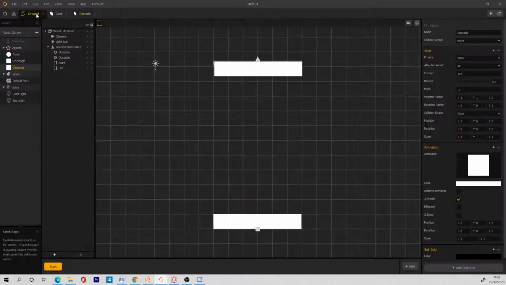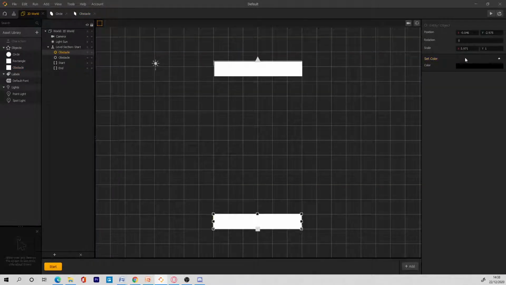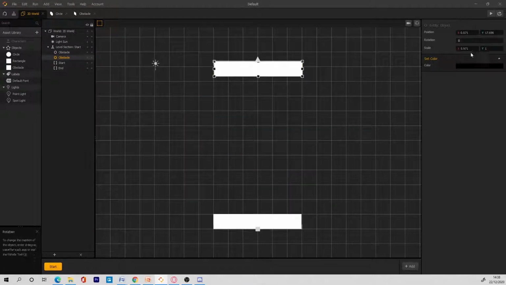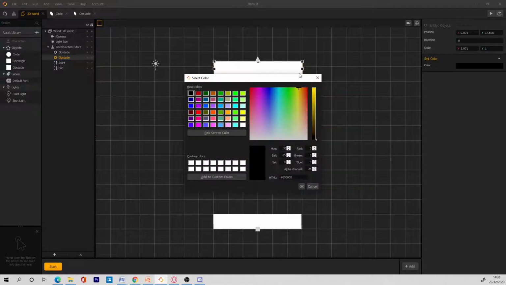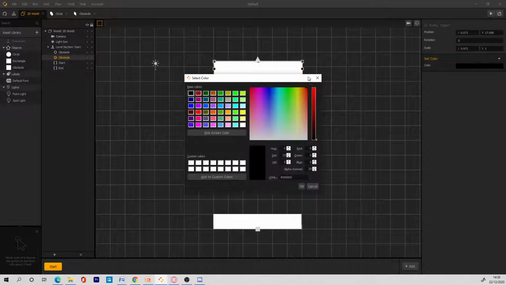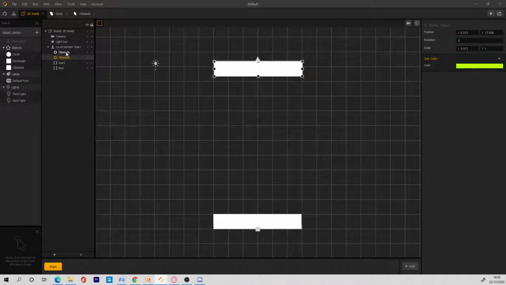If I go to my game and go to my scene, we can change the colors of this obstacle here. So I can make this one red and make this one yellow. They are the same object, but they have different colors, so that can come in handy. I forgot to click OK for that, so I need to drag it up to apply the color.